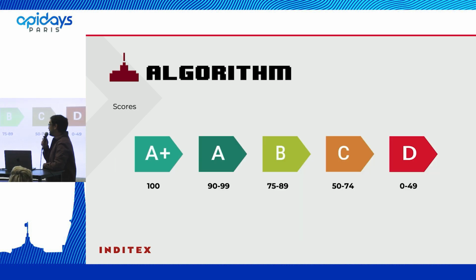Before seeing the example, we are going to see how we translate the scores into grades. Here is what we have. If we have a 100, we are going to obtain an A+. Whereas if you do things worse, you can obtain a D.